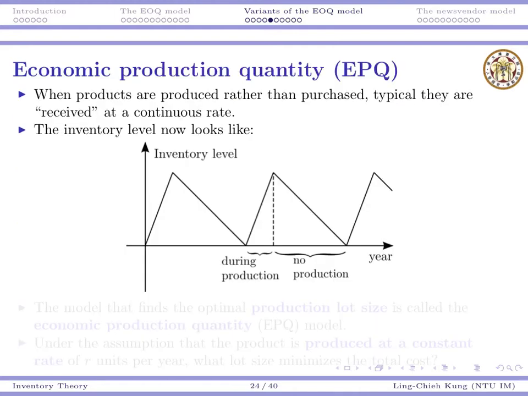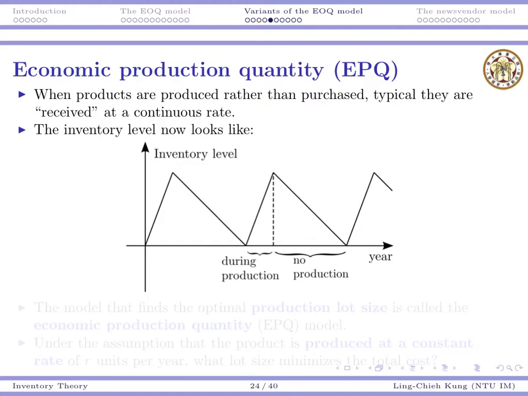ordering lead time. Now let's consider another situation. It's about economic production quantity. Now we are producing rather than purchasing products. So we will receive our products in batches. We are not going to receive all the products immediately in one single shot. We will receive, for example, 500 products today, another 500 products tomorrow, and another 500 products the day after tomorrow, and so on and so on.